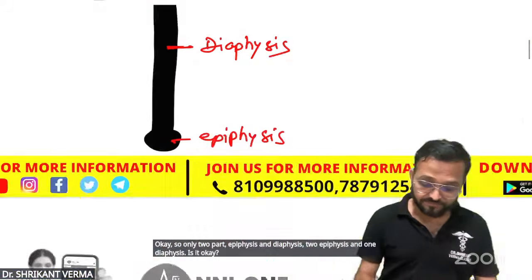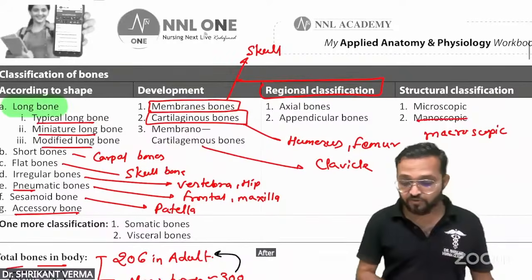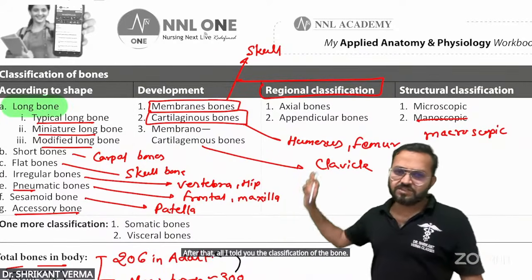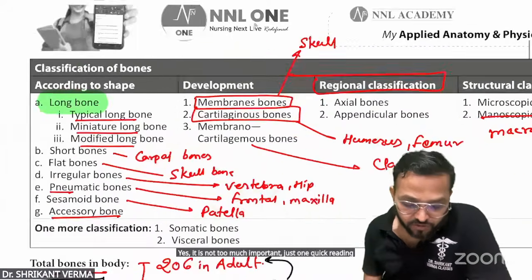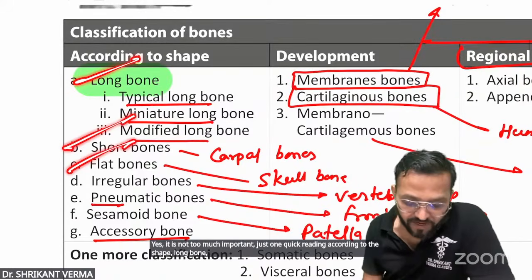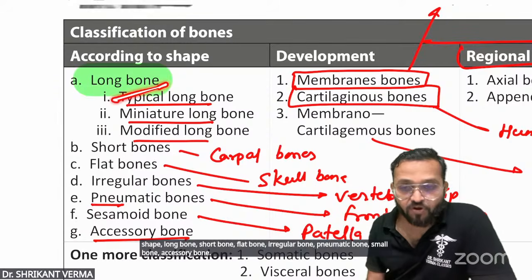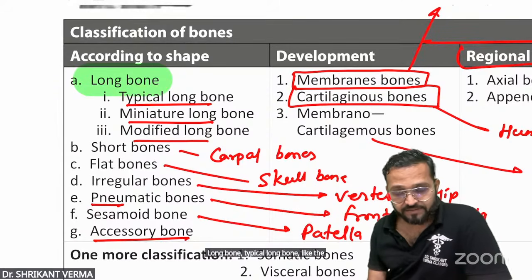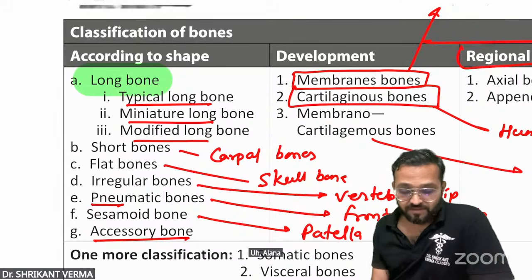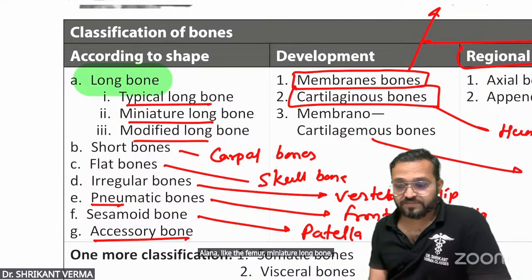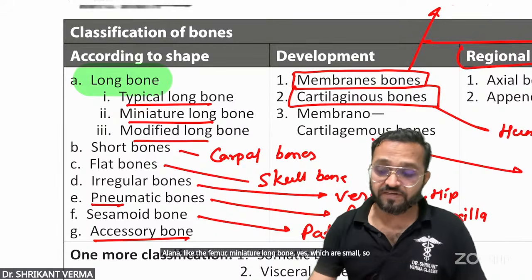Two parts, epiphysis and diaphysis: two epiphyses and one diaphysis. After that, I told you the classification of bone. It is not too important. Just one quick reading according to shape: long bone, short bone, flat bone, irregular bone, pneumatic bone, small bone, accessory bone. Long bone, typical long bone, like the radius, ulna and femur. Miniature long bones are small.